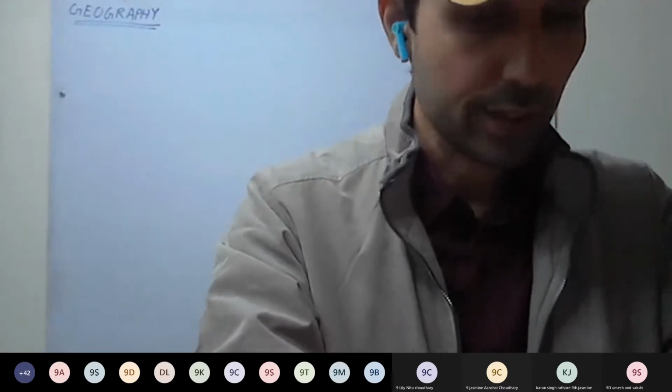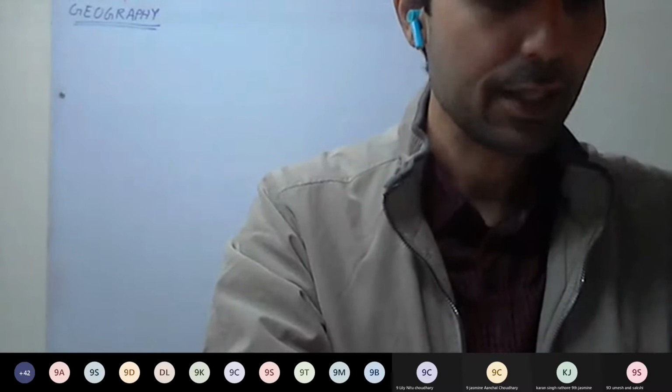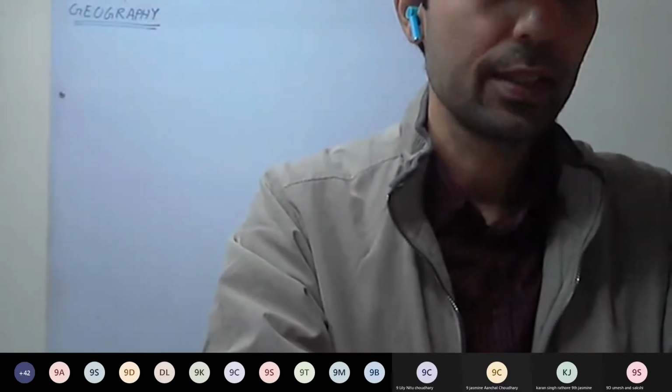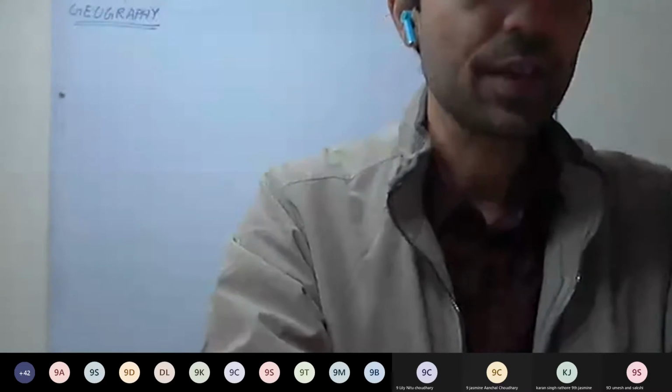Okay. Now 14th. Give 2 examples of the areas that receive less than 25 centimeters of rainfall. That is very scanty rainfall. Which areas less than 25?